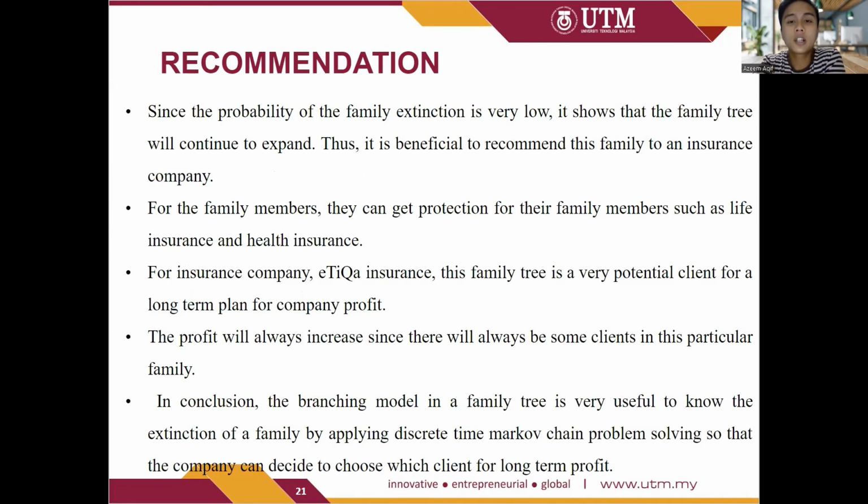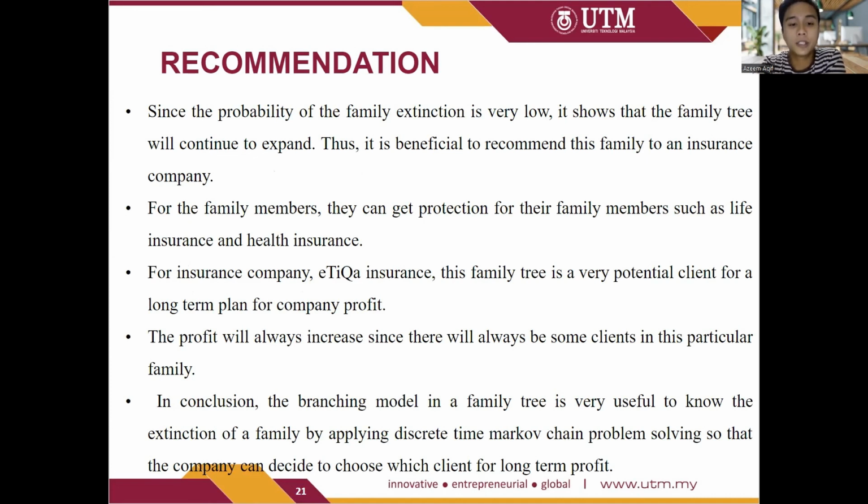This is the recommendation that I would like to suggest to the insurance company, Athirah. Since the probability of family extinction is very low, it shows that the family tree will continue to expand. Thus, it is beneficial to recommend this family to an insurance company. For the family members, they can get protection such as life insurance and health insurance.